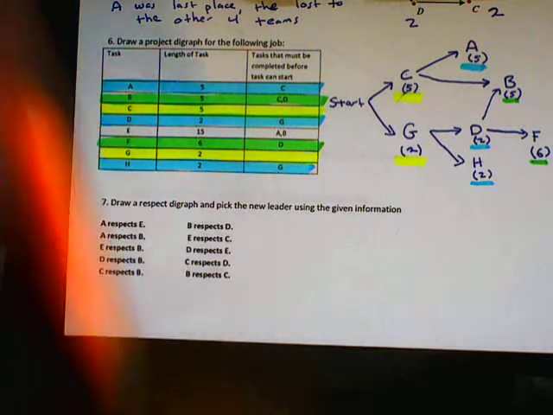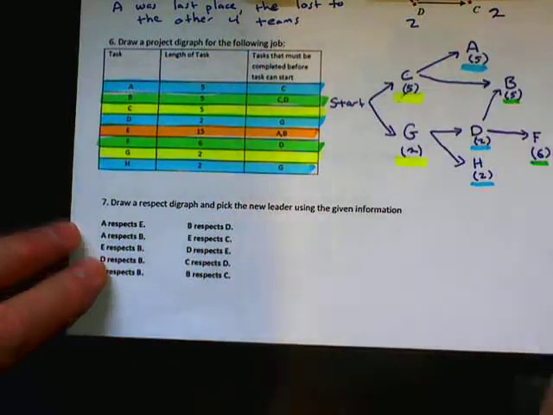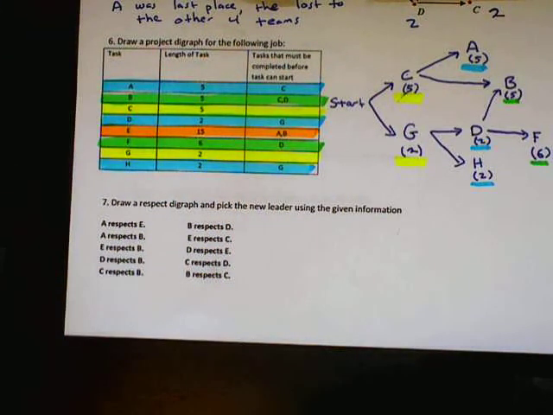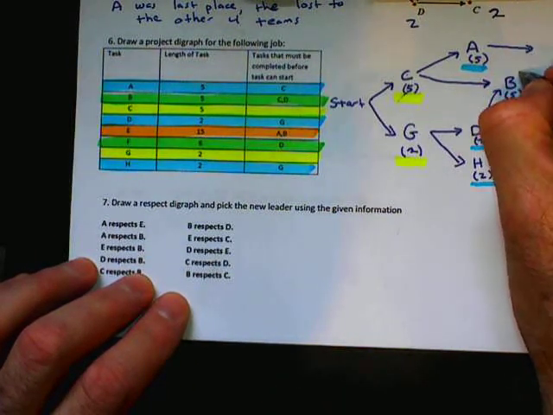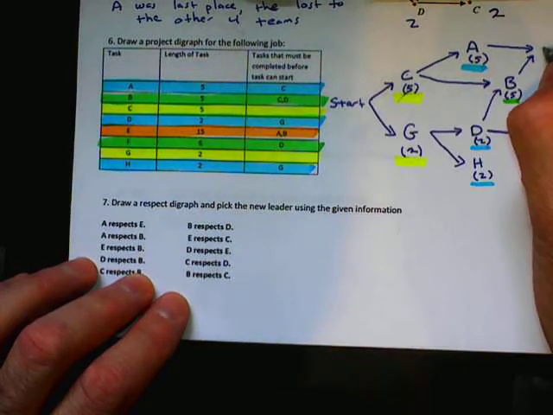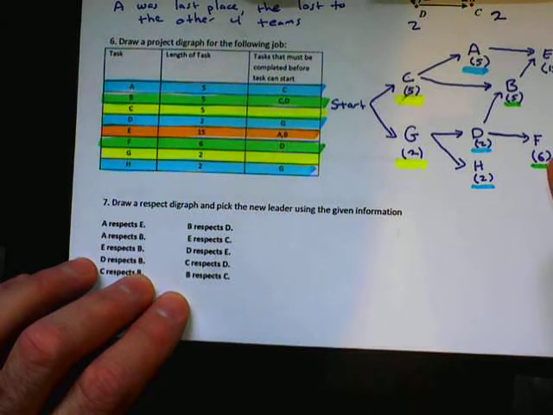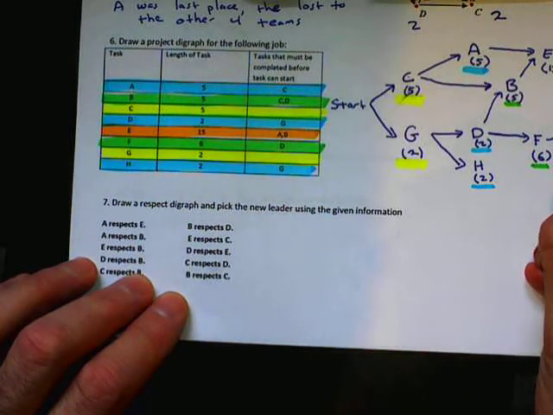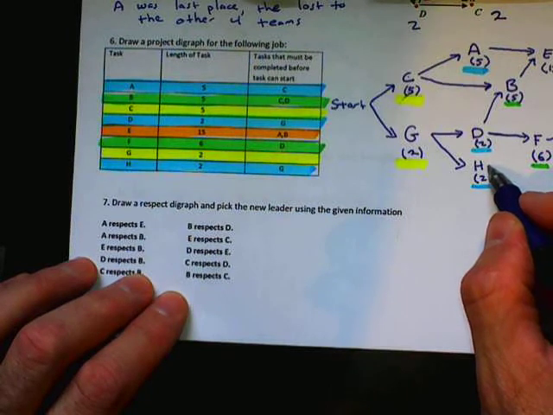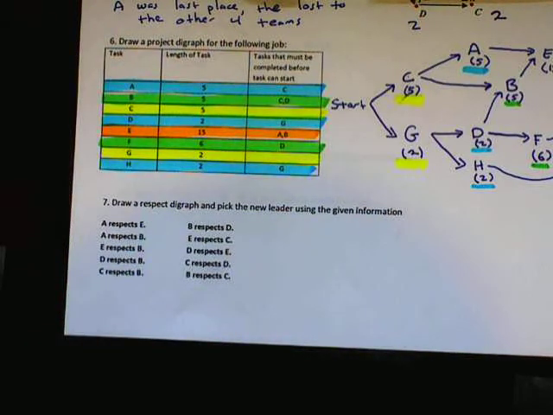And now, finally, E can get put on the board because A and B are done. So if A and B can feed into E, when E is done, we'll go to the end. B went there. F didn't go anywhere, so it's going to go to the end. H, its outcome, doesn't go anywhere else, so it's going to go there. And that's it. There's my flow chart.